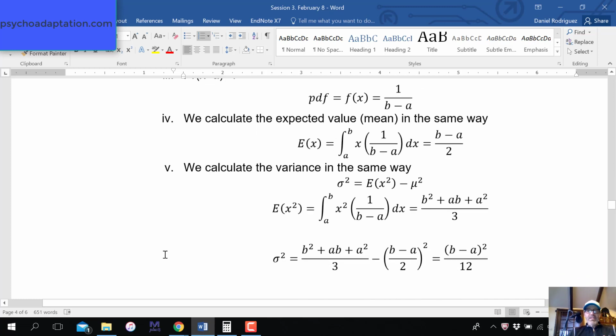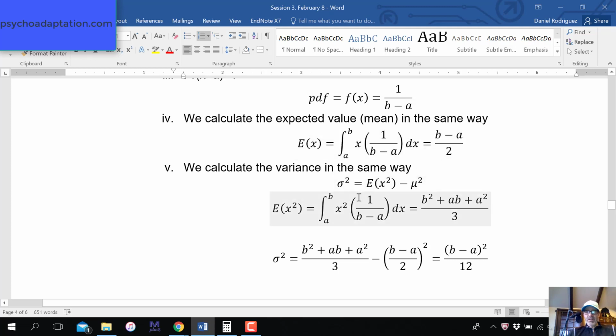To calculate the variance, we don't have to use the same equation as we used before. We know that there's a shortcut equation for the variance. We could simplify our lives. Instead of expected value of x minus mu squared, we can use this equation because this one allows us to use an item we already have, which is mu squared. So our expected value is the mean mu, and we have it right here, b minus a divided by 2.